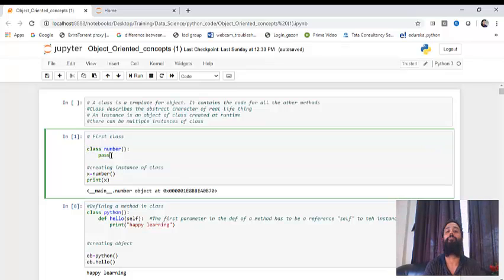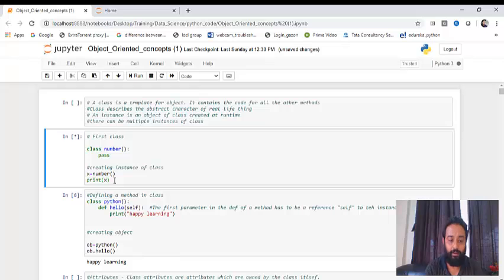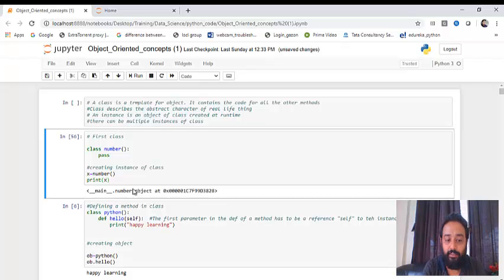Now I'm creating an object of that particular class. Just try to understand that this is an employee, or let's say you can say a number. Now I'm trying to create an object. So an object is created like this: x is equal to Number. This object is created for the class Number, and then I'm trying to print that particular object. Now let me run it. So if I run it, we get the number object as this. We'll see what exactly this main and all is. For now, you have to see what exactly this object is. Let's move on to the next.